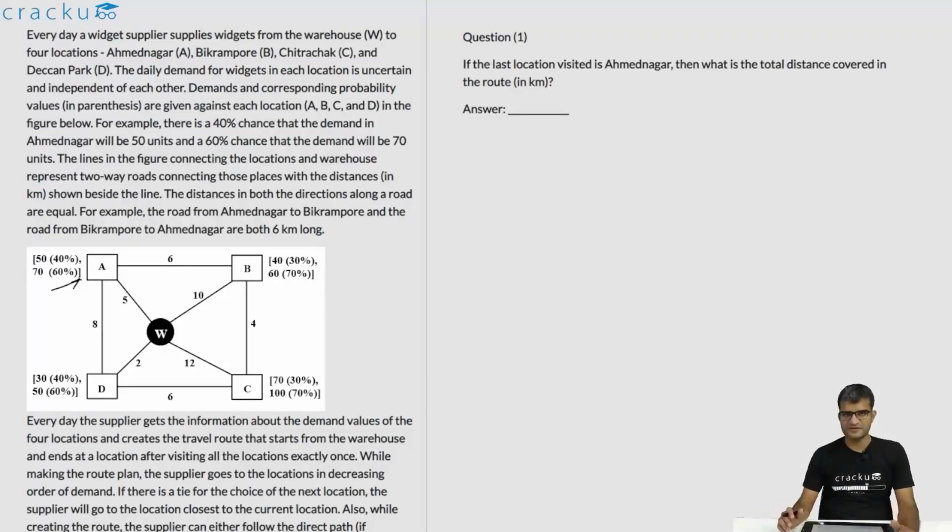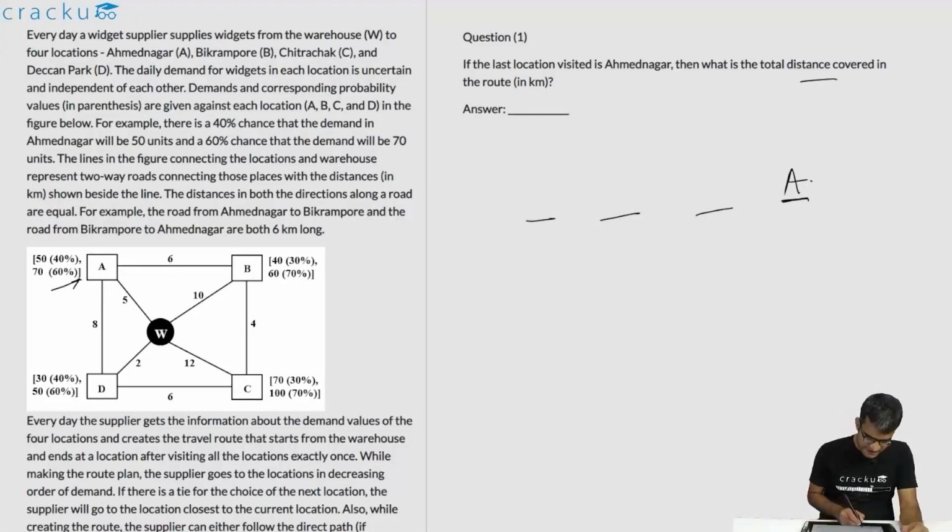If you're just looking at this question, we are told that the last location visited is Ahmednagar. So this is A. Then what is the total distance covered? So there are 4 other cities that were visited. If the last location is A, then what will the first location be? If you look at it, C will be either 100 or 70. It cannot be less than 70. This would imply, because for the remaining 2, B and D, the highest possible is 60. This is 60 and 40 and this is 50 and 30. So the first city will definitely be C.